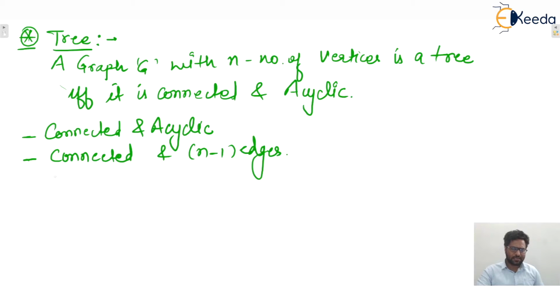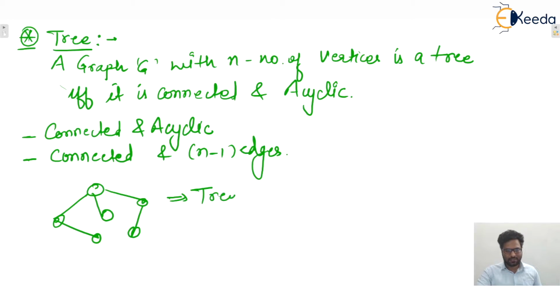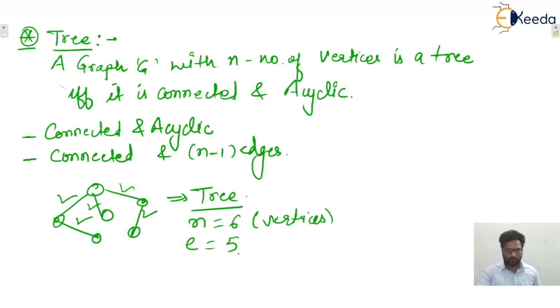Okay, so let us consider one example. Tell me, is this graph a tree or not? Yes, this graph is a tree because the number of vertices is 6, so the number of edges must be 6 minus 1, which is 5. You can count: 1, 2, 3, 4, 5. So 5 edges are there, and it is connected as well. There is no cycle in this graph. So this given graph is a tree.